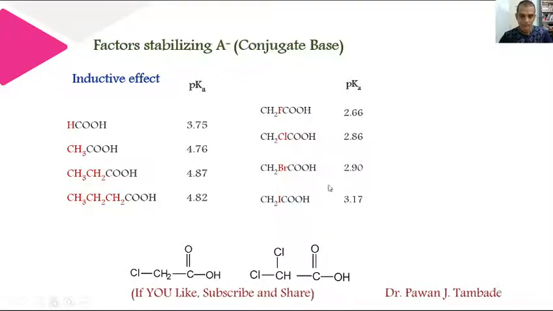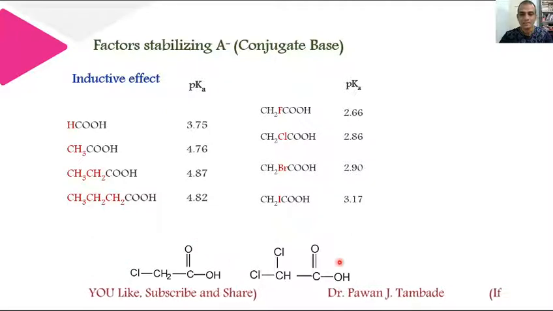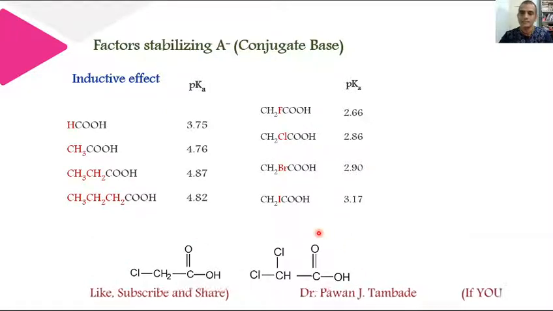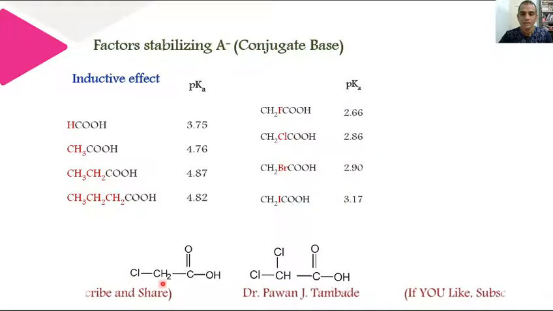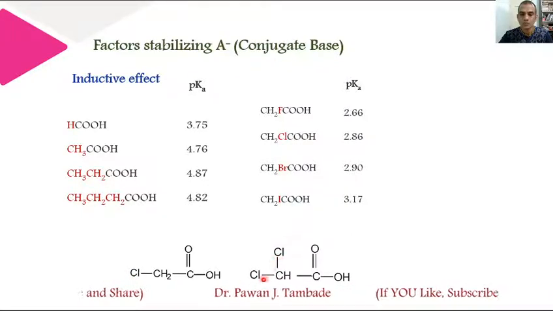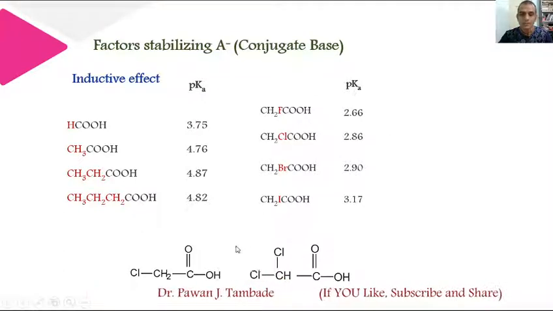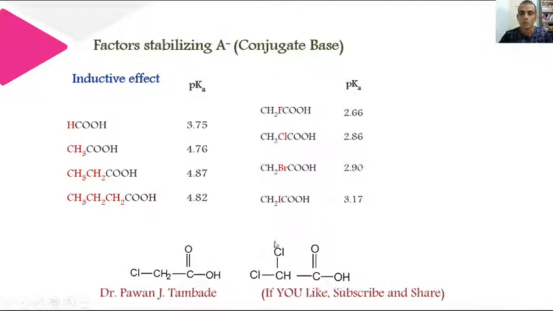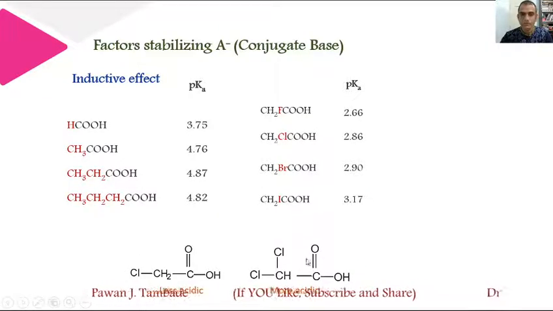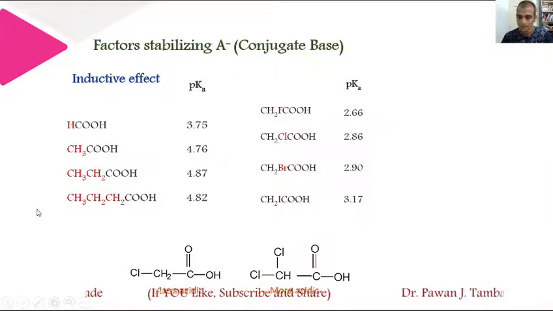In the same way, if you look at these examples, this is chloroacetic acid and this is dichloroacetic acid. In this case, one chlorine atom is attached on the alpha carbon atom, and in this case two chlorine atoms are attached on the alpha carbon atom. So stabilization of the carboxylate ion in this case will be comparatively more, and thus this molecule is more acidic in nature and this molecule is comparatively less acidic in nature.